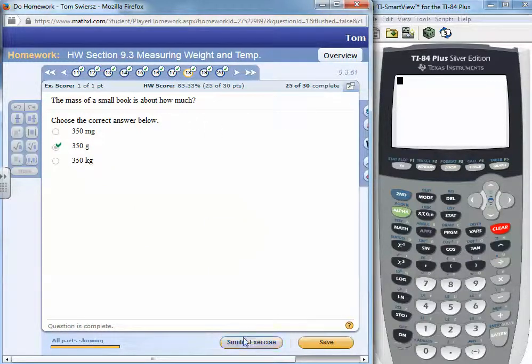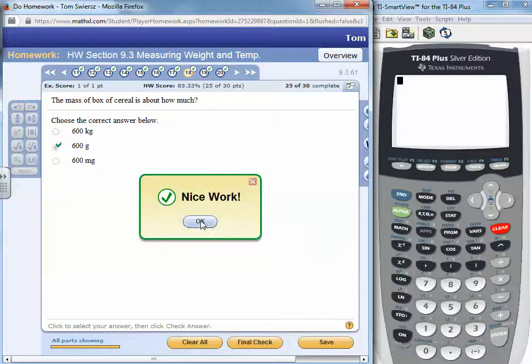Homework exercise number 18. The mass of a box of cereal. 600 kilograms would be hundreds of pounds, which doesn't make sense. 600 grams would be about half of a kilogram, which would be about a pound, so that would make sense. And 600 milligrams, milligrams is minute. Even though 600 is a big number, it would be less than 1 gram, because 1,000 milligrams make a gram, so that doesn't make sense. So 600 grams would be the only appropriate measurement for the mass of a box of cereal.